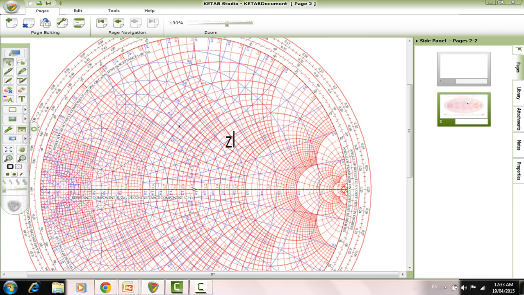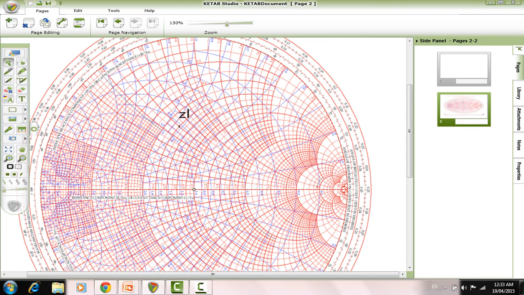To find the admittance of this point, you read this point through the blue lines, which is 0.8 plus j0.8. YL equals 0.8 plus j0.8. To find YL capital, YL is multiplied by 50 ohm, that is Z node, which equals 40 plus j40 Siemens.